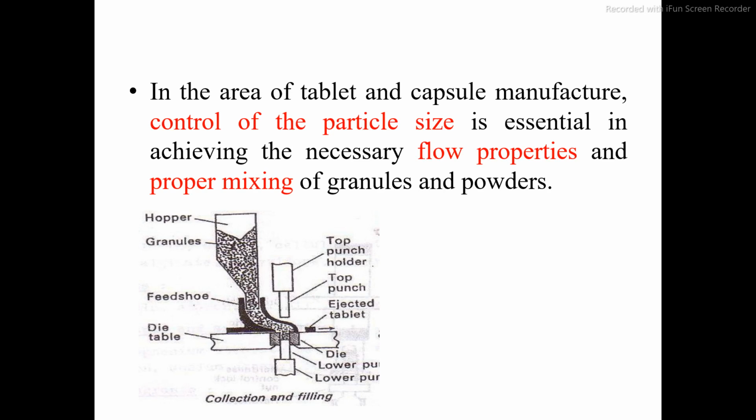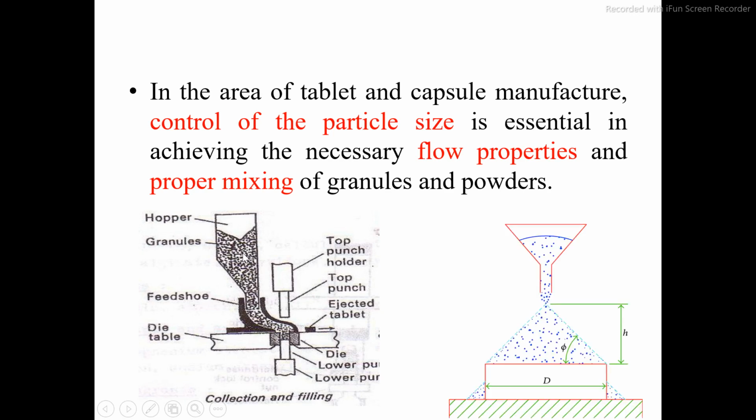But if the powder or granules have very poor flow properties, meaning the powder is not flowing well, then each tablet may have unequal size and weight. So the powder or granule must have good flow properties. And how do we know the flow properties are good? That can be determined by using the angle of repose.